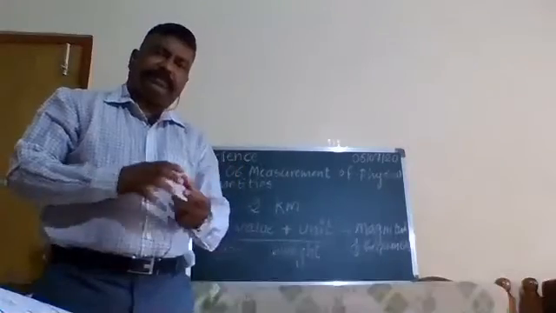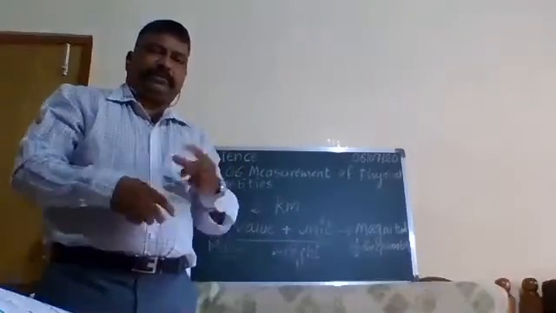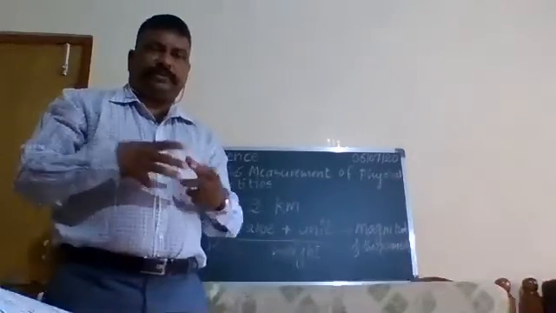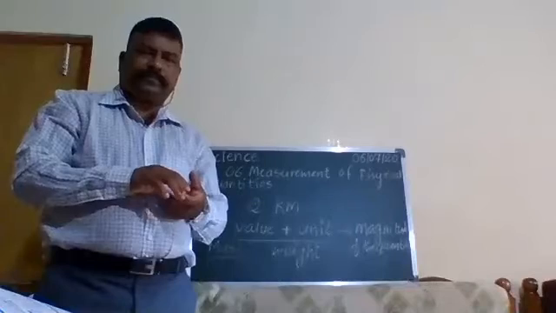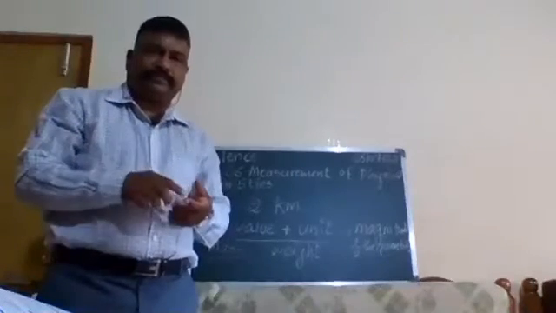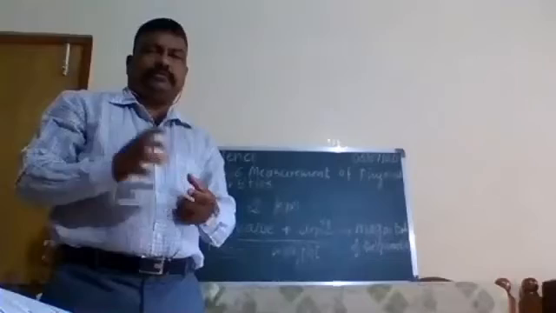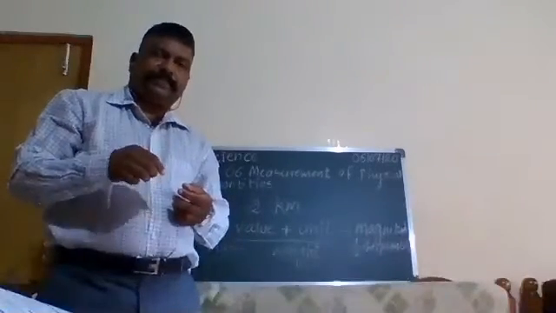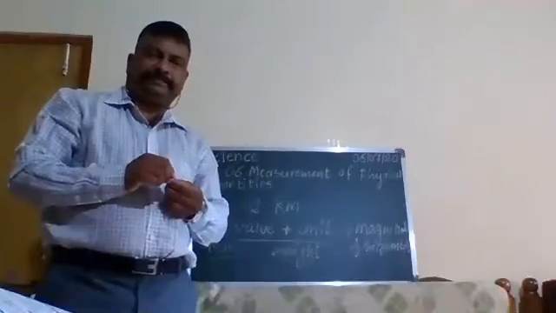The weight can be different on the poles and different on the equator. Does Earth have a circular shape or elliptical shape? No, sir. Earth is not circular in shape. It is oval, or elliptic. Oval means like the egg. Here, what happens to the distance from the center, or radius?